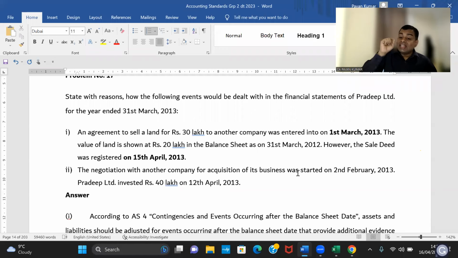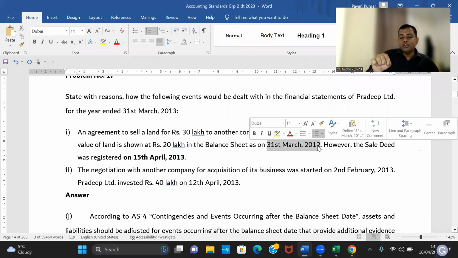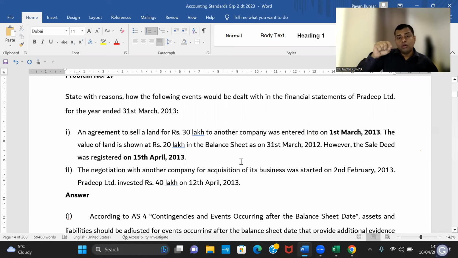So now on 31st March, will you show this 20 lakhs worth land in your balance sheet? Or do you think, Pawan sir, sale is over, the asset should be de-recognized and pass the journal entry as if the land is sold? So do you show land in your balance sheet as an asset or is it sold?